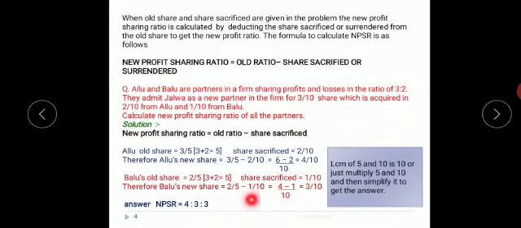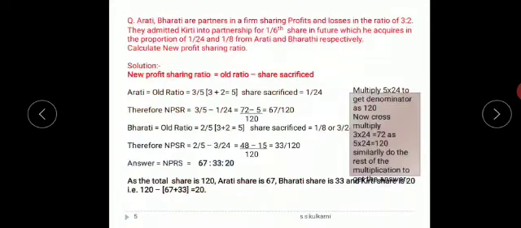So now the new profit sharing ratio: 4 is for Alu, 3 is for Balu, and already given in the problem, 3/10 is the incoming partner. So new profit sharing ratio is 4:3:3. Now we'll see one more problem.